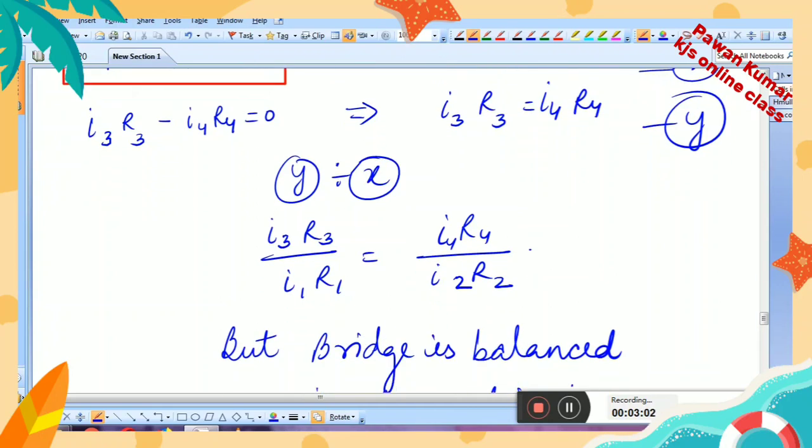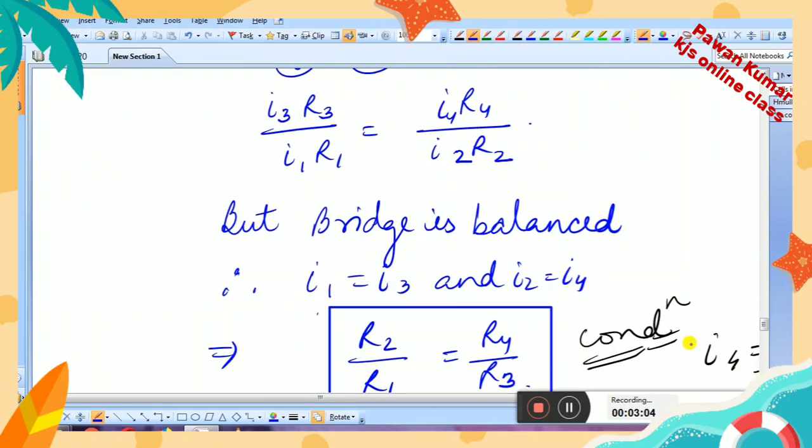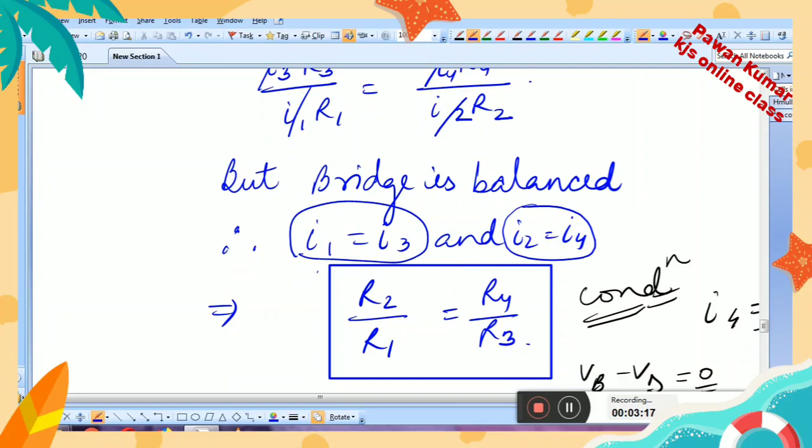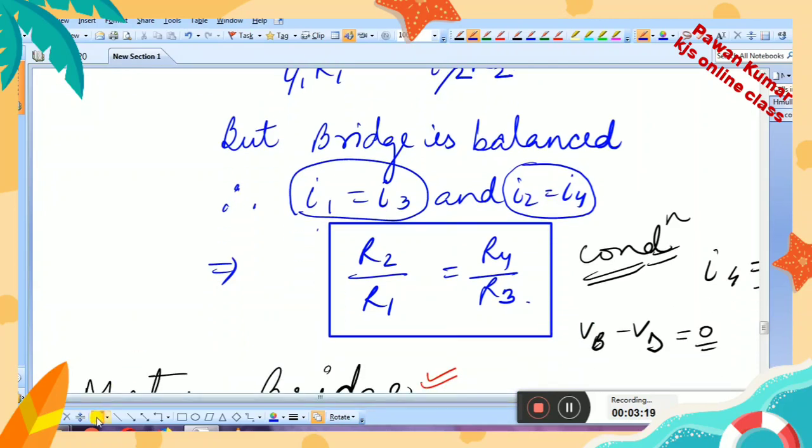After this all the things are the same. This I3 will be equal to I1, and I2 will be equal to I4, so these will be cancelled like I told you yesterday. And after that, what will be the result? The result will be R3 upon R1 is equal to R4 upon R2.